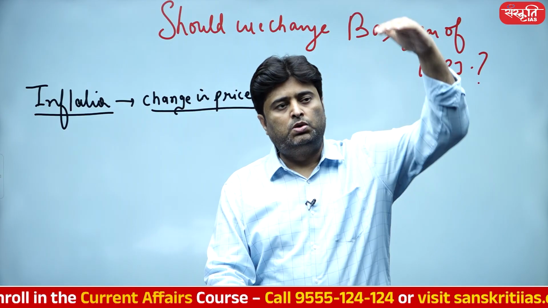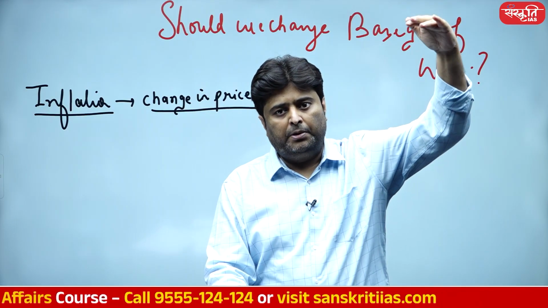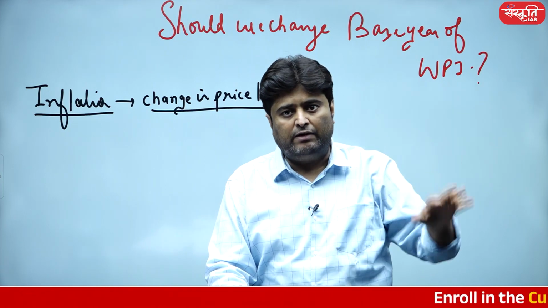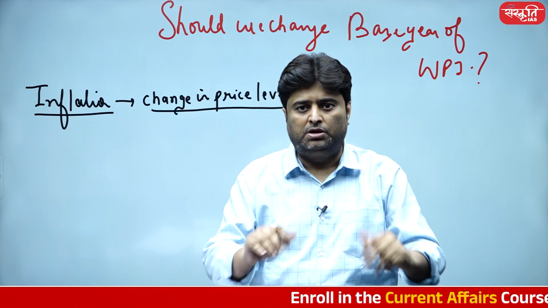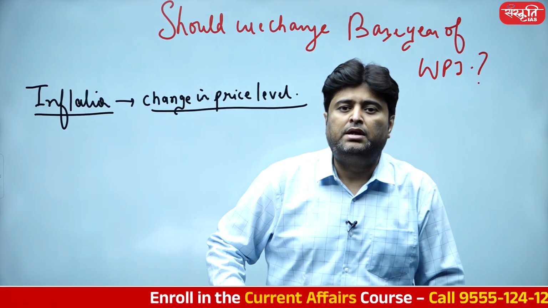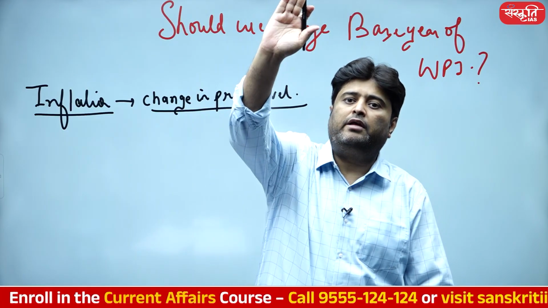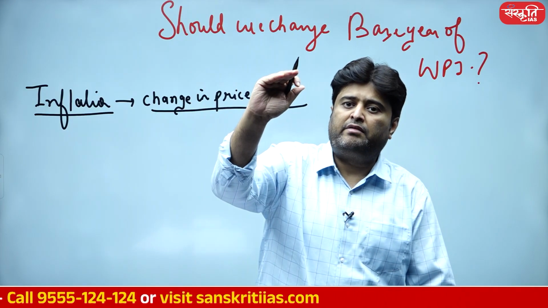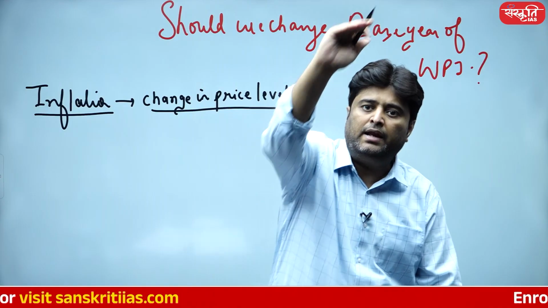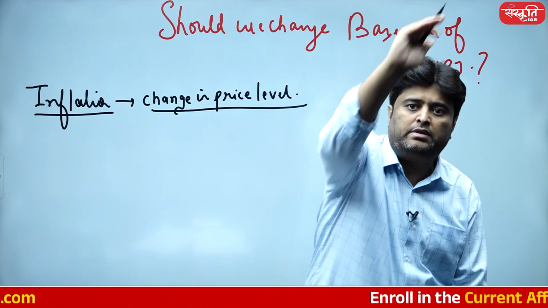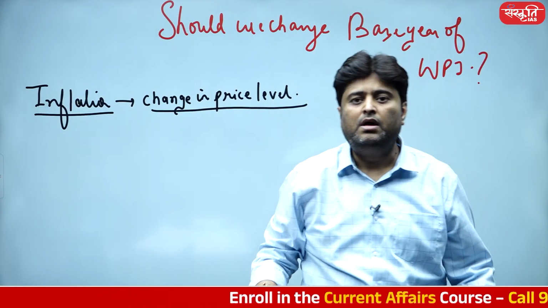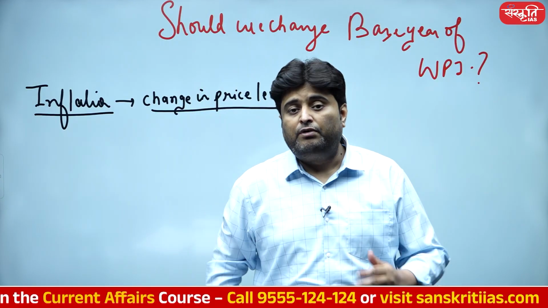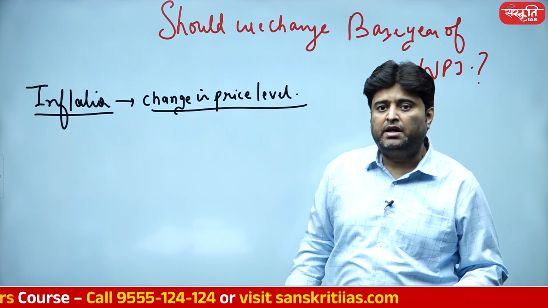100 goes to 200 is not inflation. But if 100 goes to 200 and then after some period of time it falls to 150 and then after 150 it makes a base and never goes below 150, then it is known as inflation. Inflation is not the upward trajectory of prices. Inflation is moving in the upward trajectory, making a plateau, then upward trajectory, making a plateau, then upward trajectory, making a plateau. This is known as increase in price level. So inflation is not increase in price, it is increase in price level.